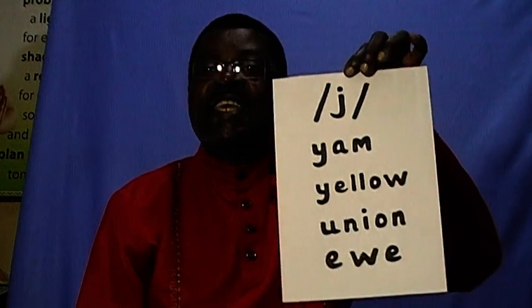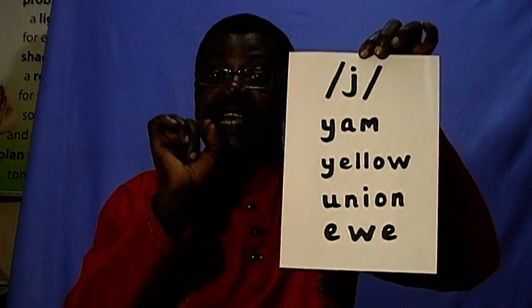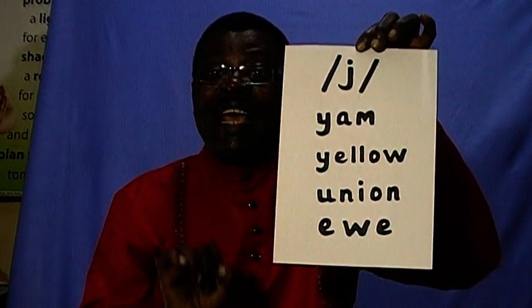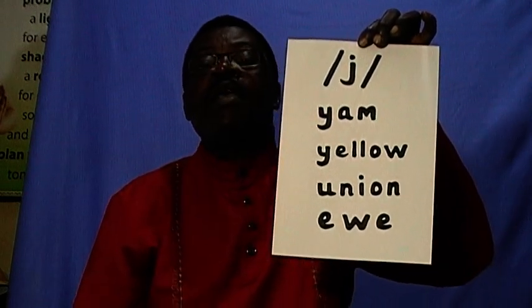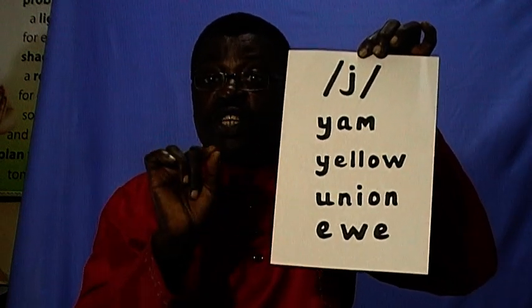Clear? Good. Now, we also have finally here that sound y. Like in the word yam, yellow, union. The word begins with the letter U, but the sound is y. Union, just like unity. So that consonant sound y is found in this word union. Then you, a ewe, E-W-E, a female sheep.